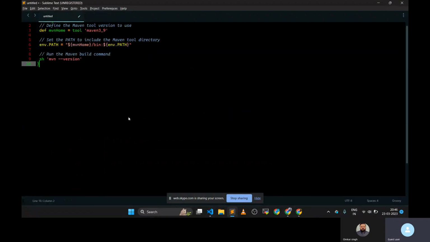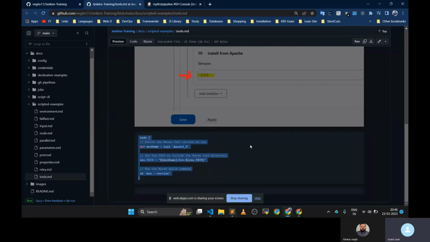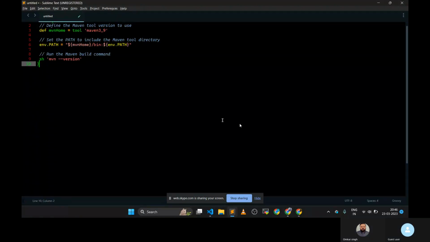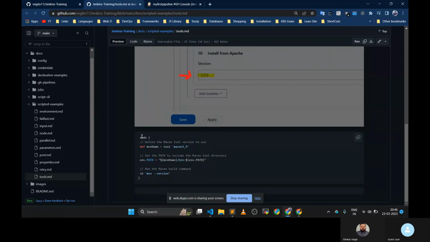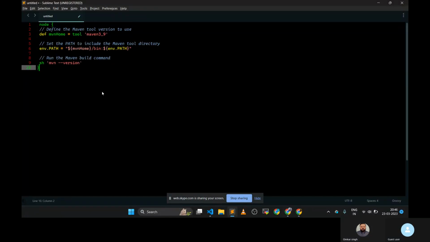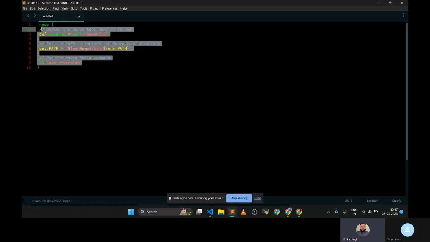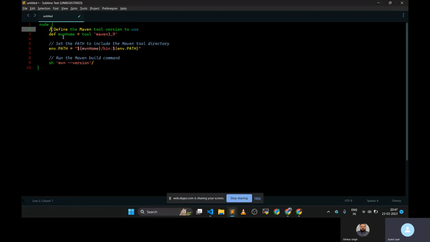And the syntax, there is no proper syntax actually for this. Okay, for tool, but I have added one hack here.